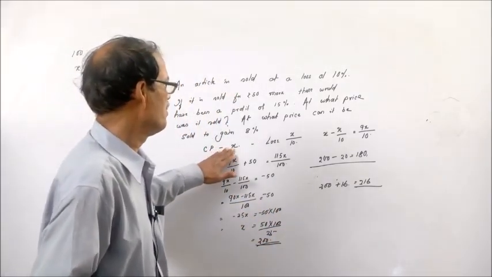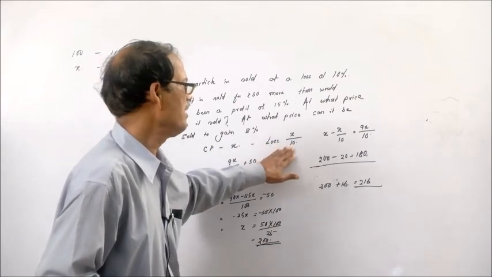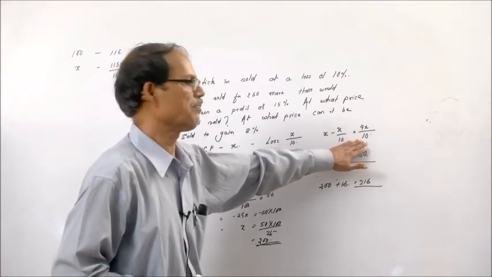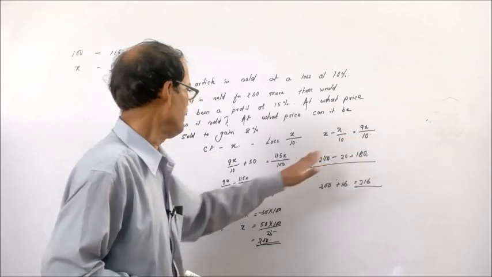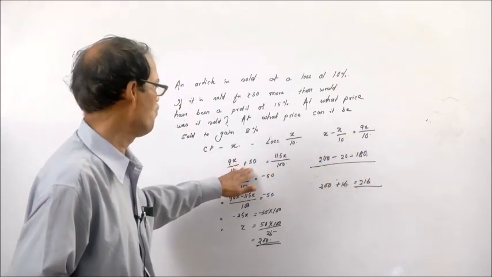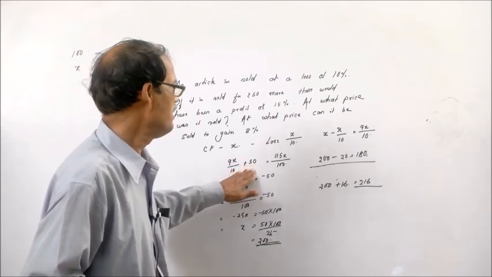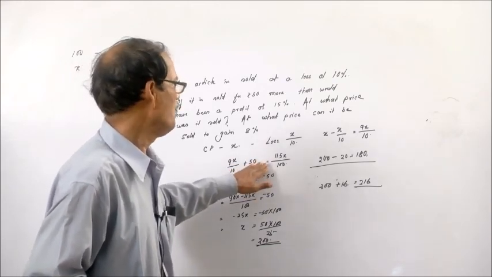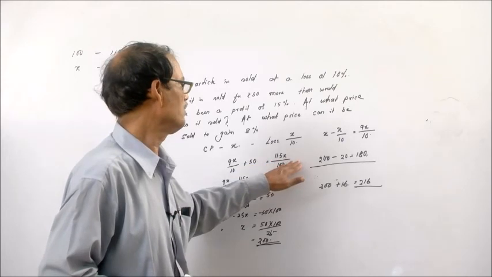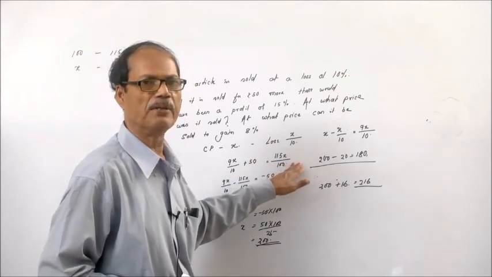The cost price of the article is simply 200 rupees, because we have taken the cost price as x, the loss is x by 10, and the sales price is 9x by 10. If the sales price would have been 50 rupees more, that means 9x by 10 plus 50, there would have been a profit of 15%.